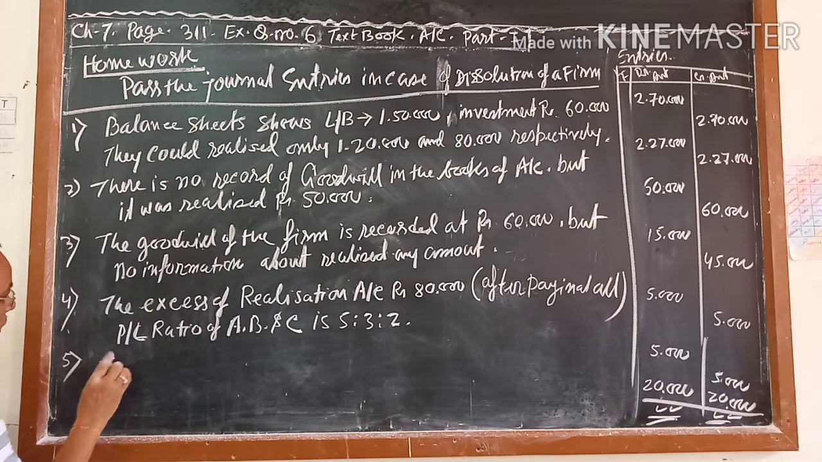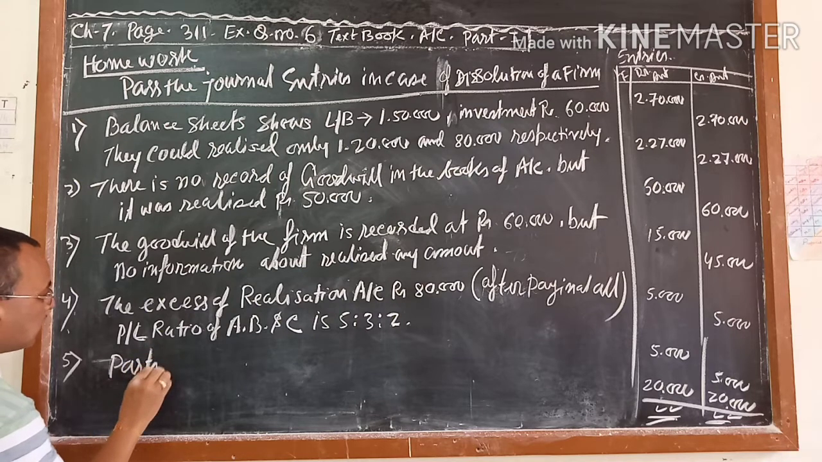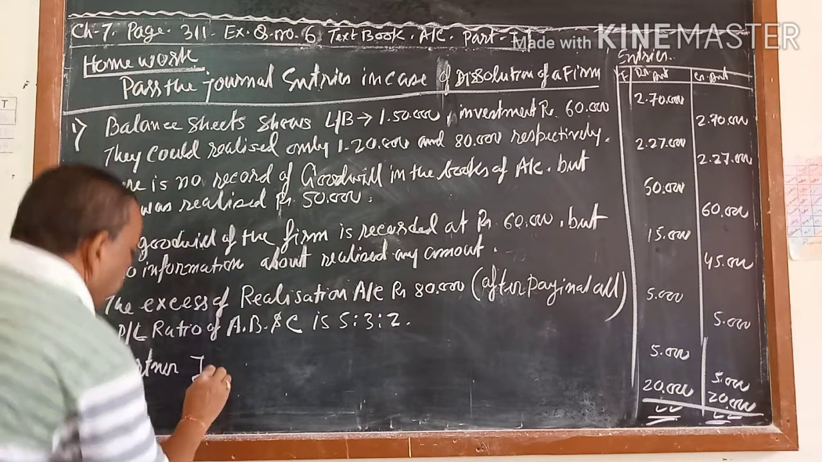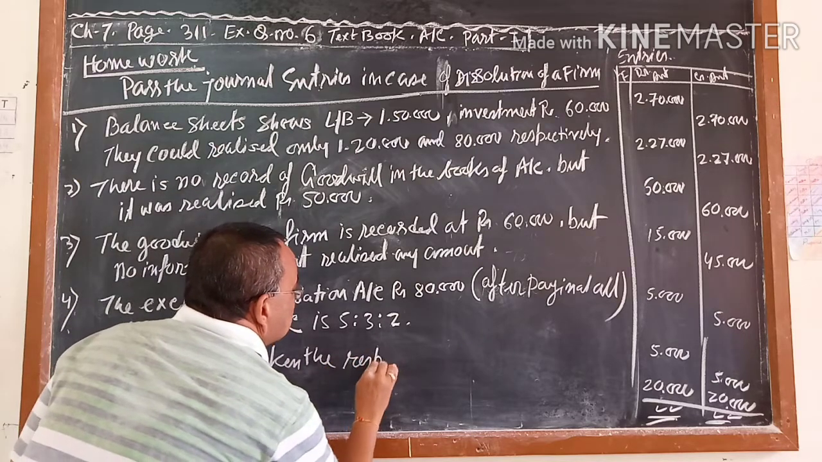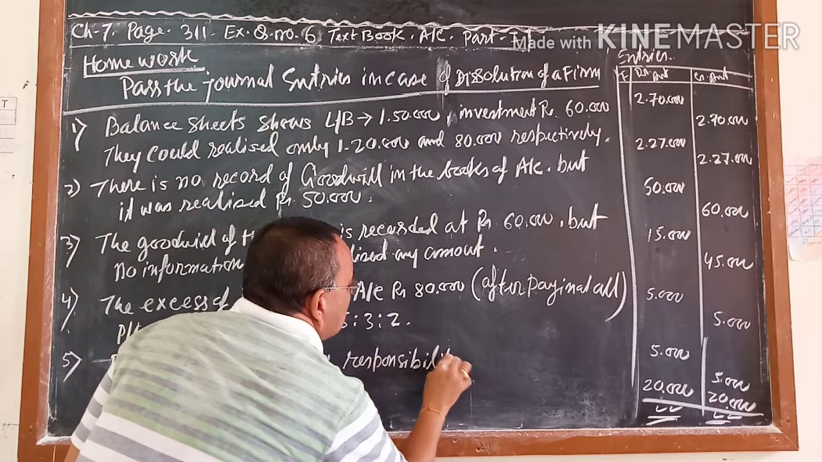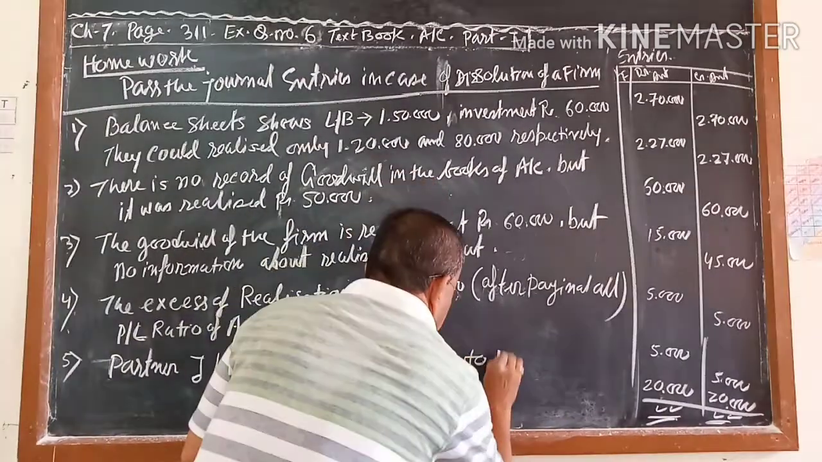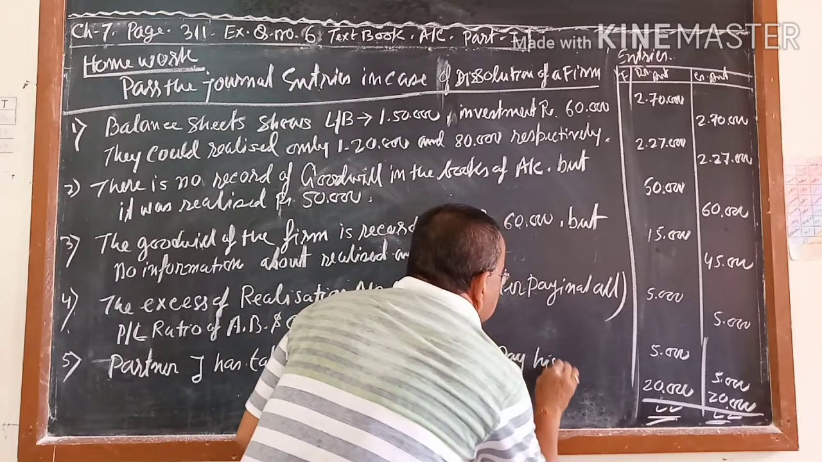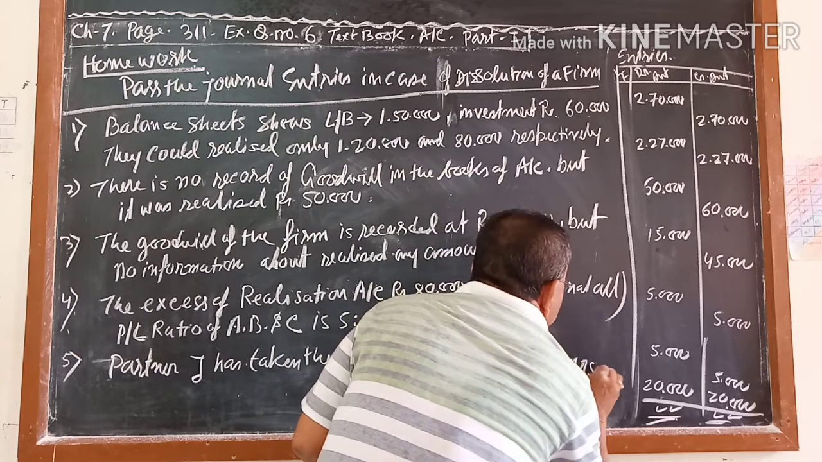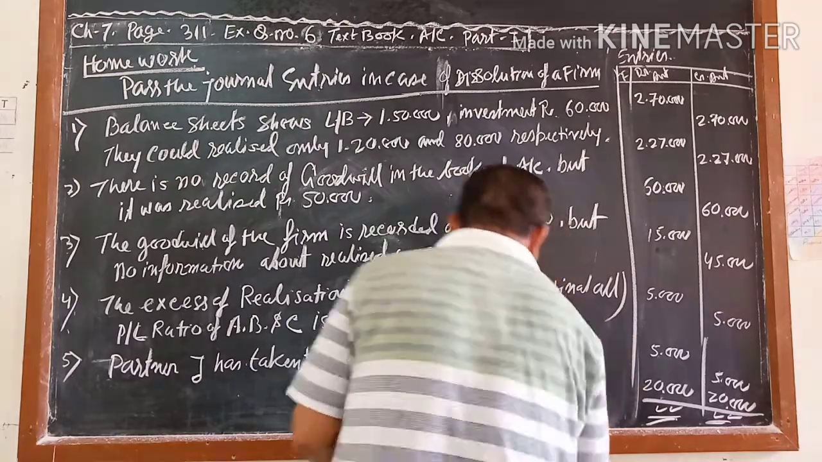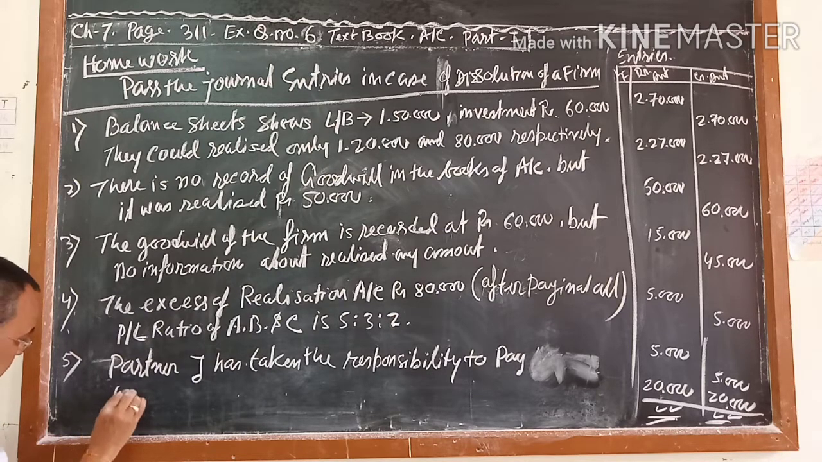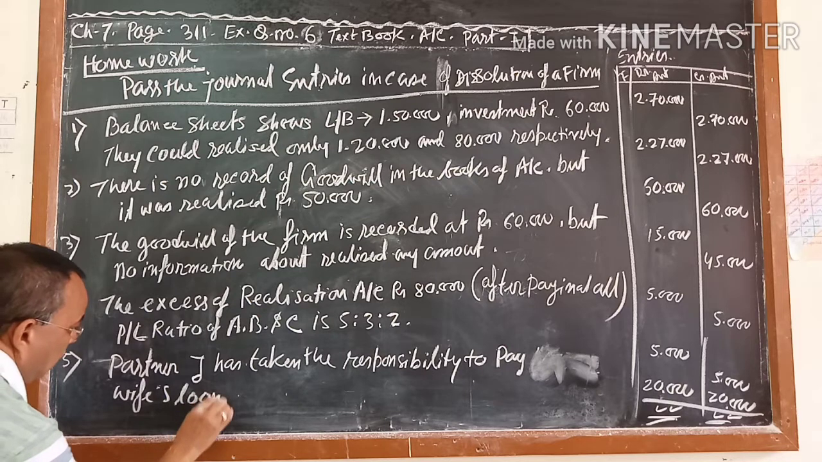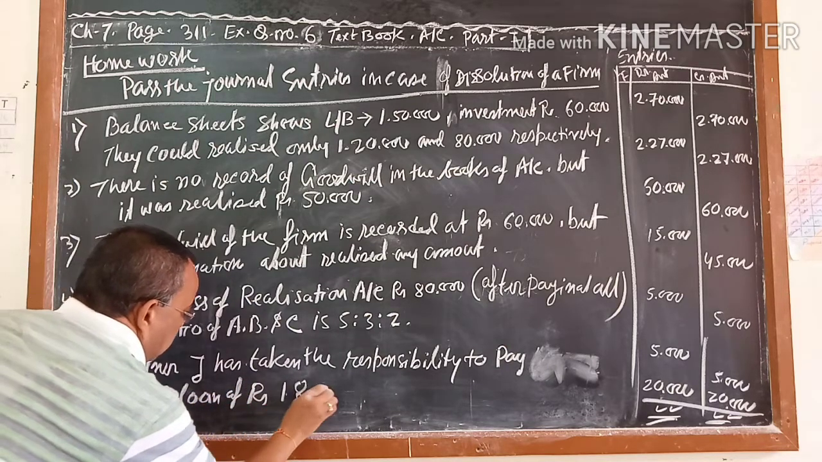Next, partner J has taken the responsibility to pay his wife's loan of rupees 18,000.